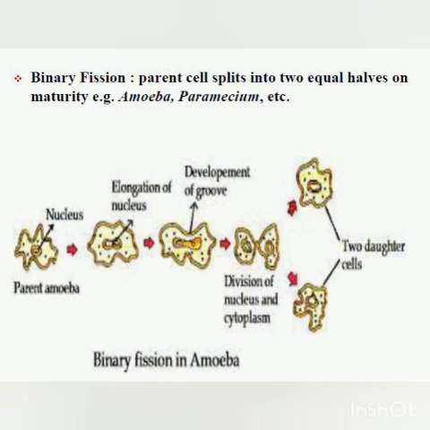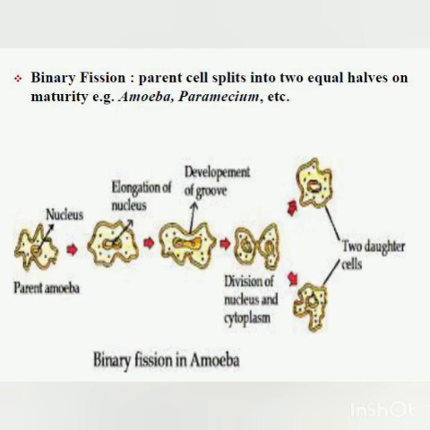Now, fission is of two types. One is binary fission and another is multiple fission. Now children, binary fission, just understand the term. Binary means two. So binary fission means when one cell is broken into two pieces which are equal. In binary fission the parent cell splits into two halves on maturity, and examples are amoeba and paramecium.